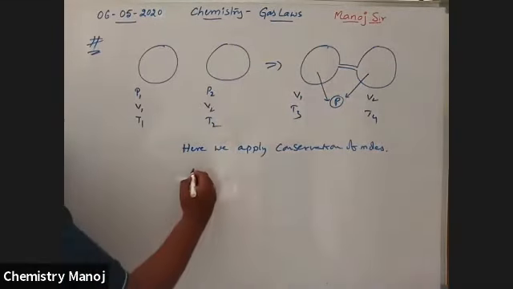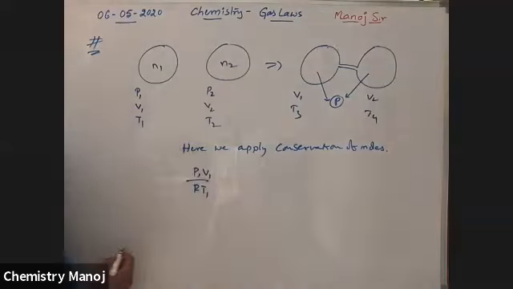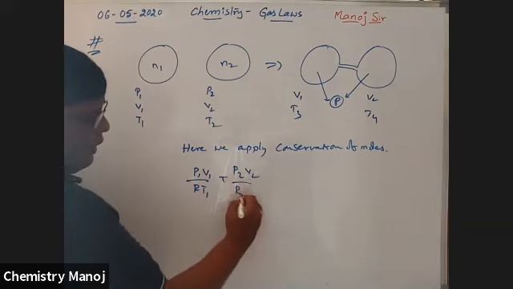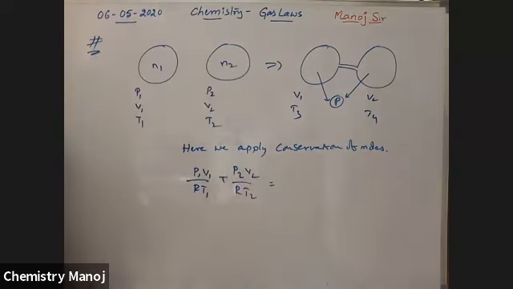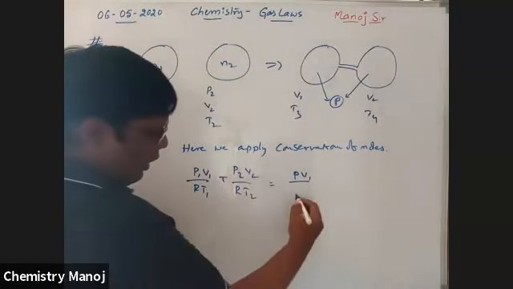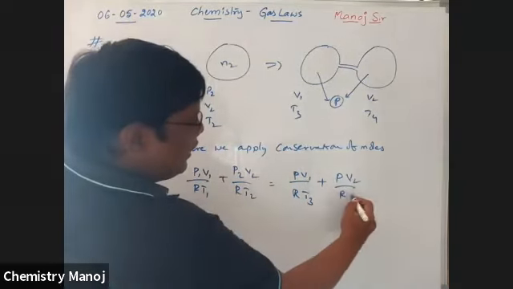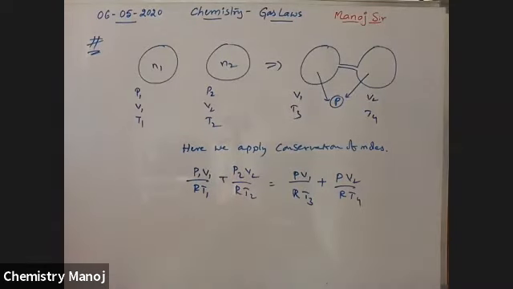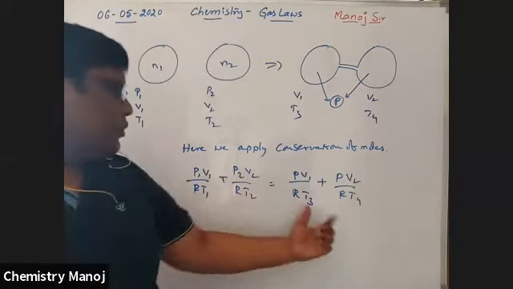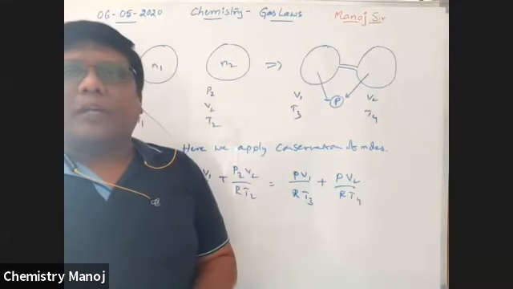Therefore, P1 V1 by R T1, because number of moles N1, plus N2, because these two are connected there, P2 V2 by R T2, which is equal to the final pressure P, P V1 by R temperature T3, plus those two are connected, P V2 by R T4 temperature. So before moles is equal to after moles. N1 plus N2, N1 plus N2. Okay, that is the conservation of moles concept applicable.